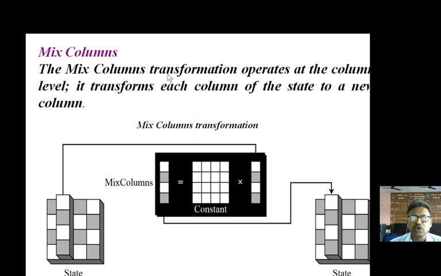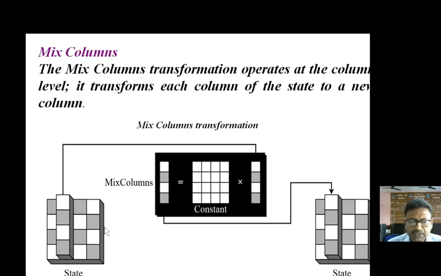So how this mixed column transformation operates: we have a constant matrix. This constant matrix has to be assumed by the sender, and it must also be known to the receiver so that it can take the inverse of this constant matrix whenever it is going to decrypt the message.